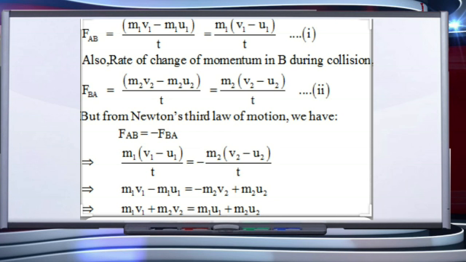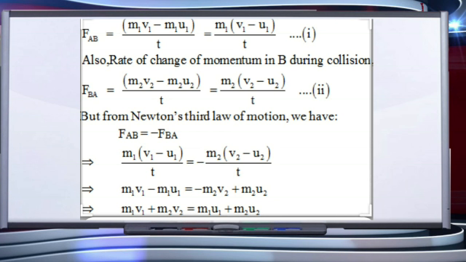According to Newton's third law of motion, the force FAB exerted by ball A on ball B, that is the action force during collision, is exactly equal and opposite to the force FBA exerted by ball B on ball A, the reaction force. So we can write FAB is equal to minus FBA.